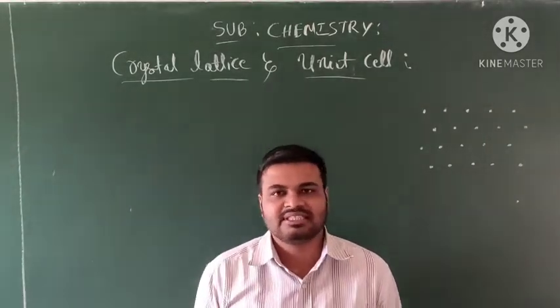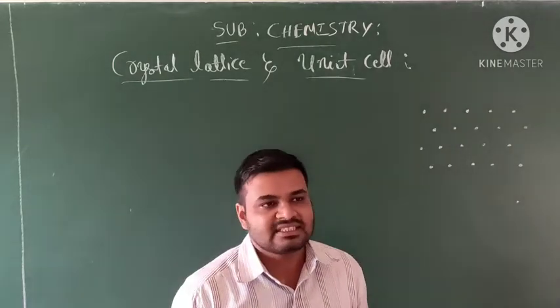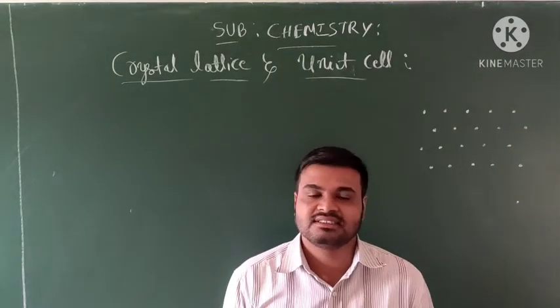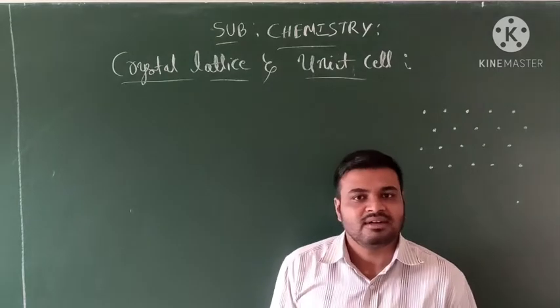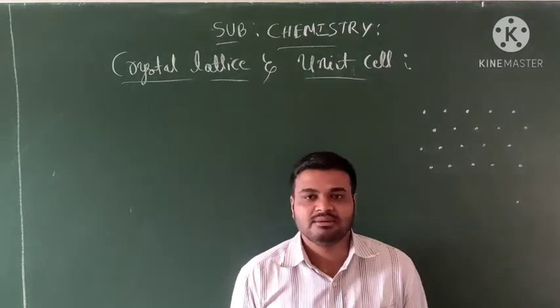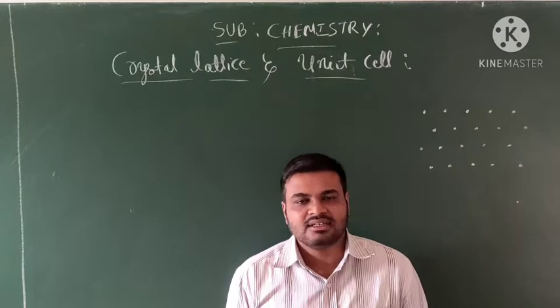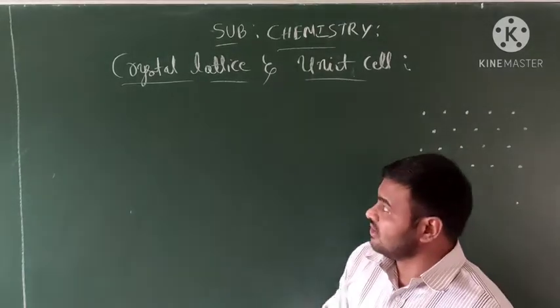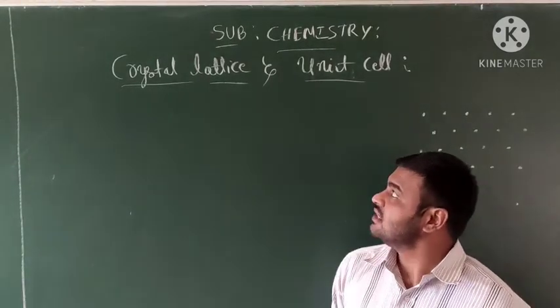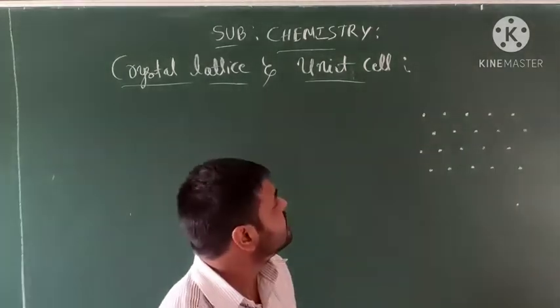In the previous class we discussed types of crystalline solids like ionic solids, covalent solids, molecular solids and metallic solids. Today we are going to learn about crystal lattice and unit cells.